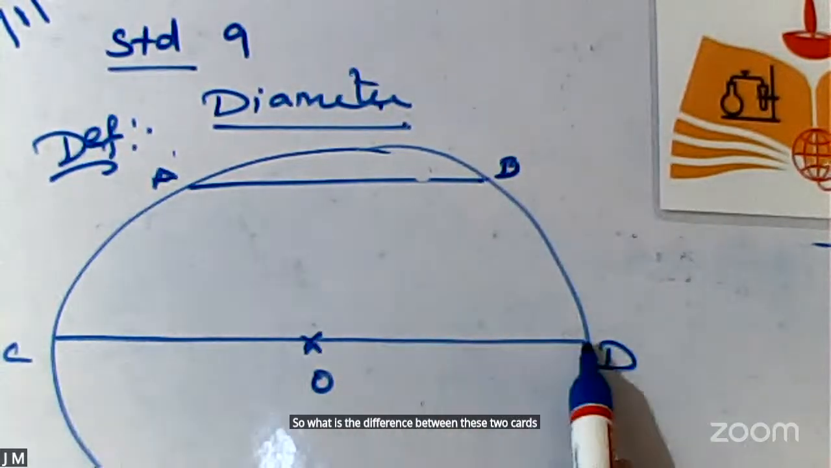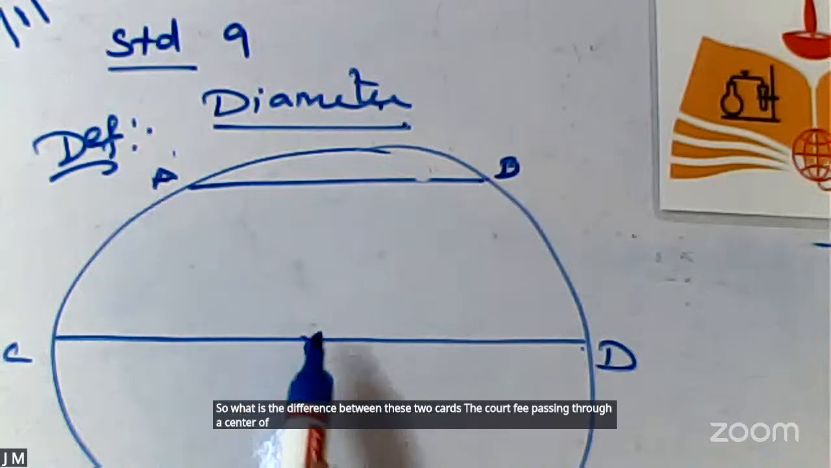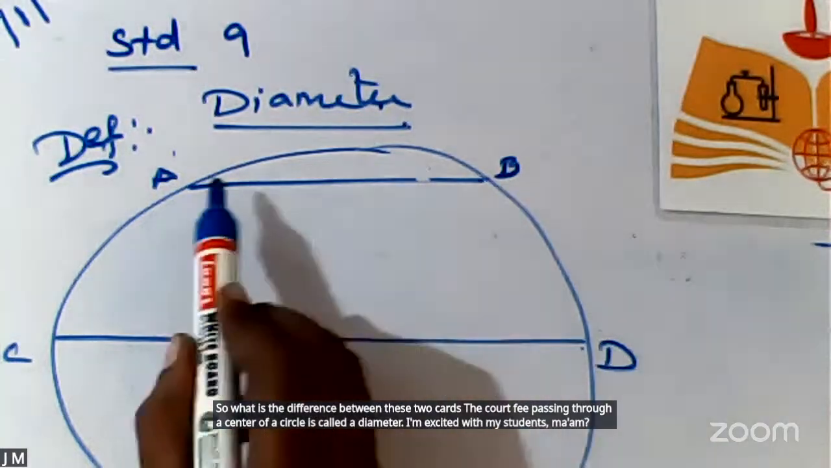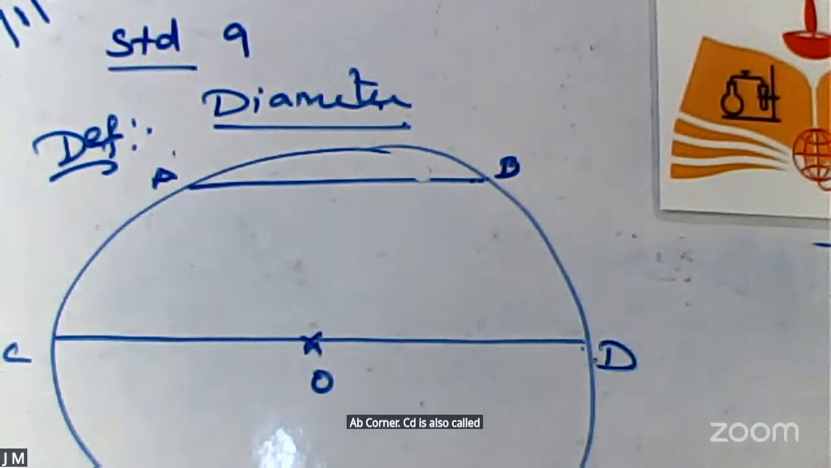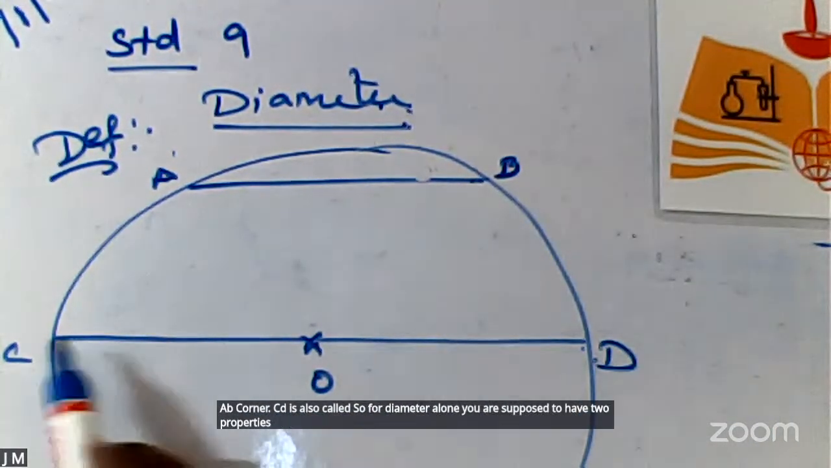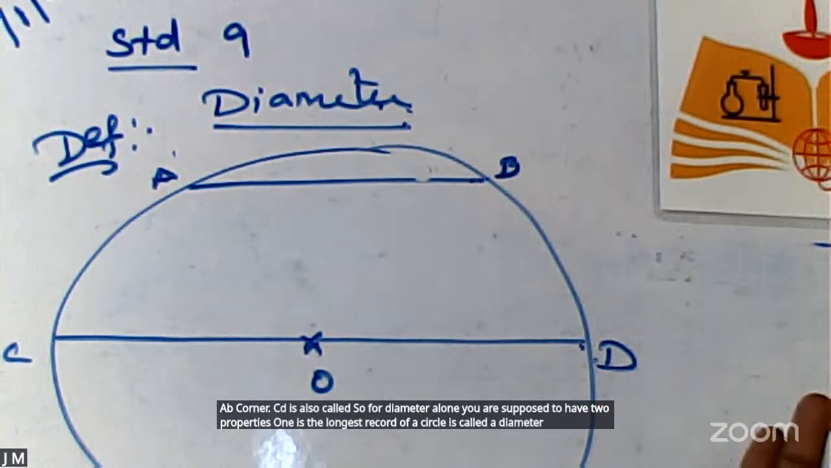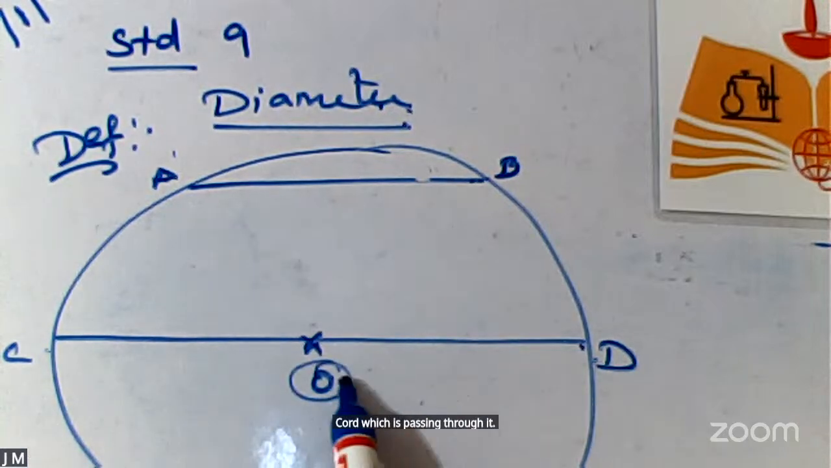The chord CD passing through the center of a circle is called diameter. Am I clear, students? AB is a chord, CD is also a chord. So for diameter alone, we are supposed to have two properties. One is the longest chord of a circle is called diameter. And the second one is a chord which is passing through the center of a circle.